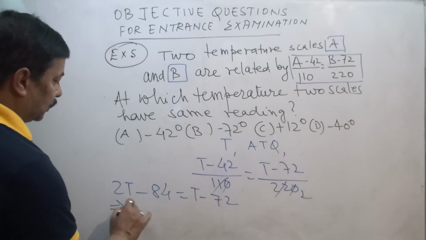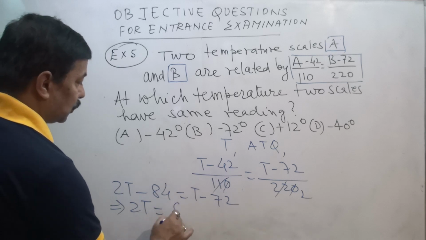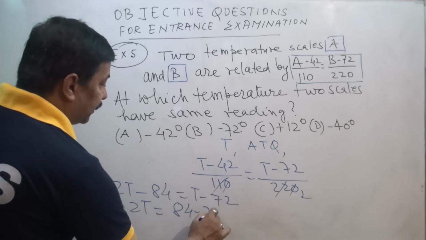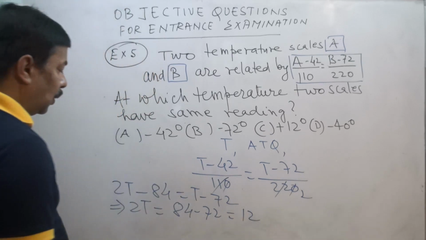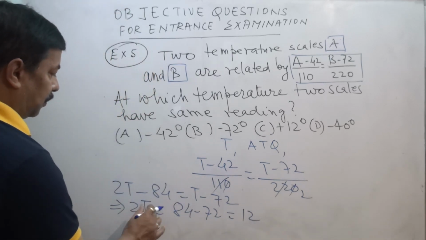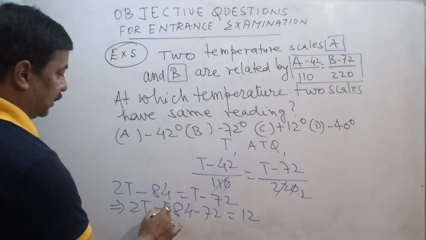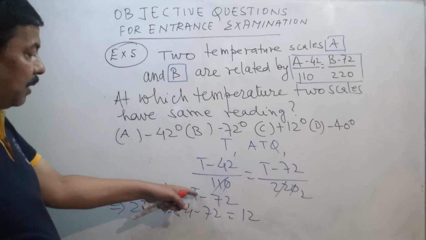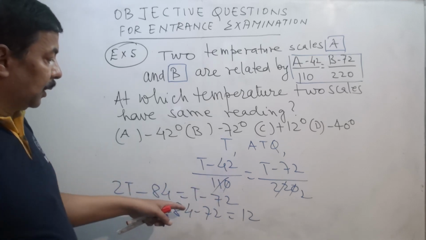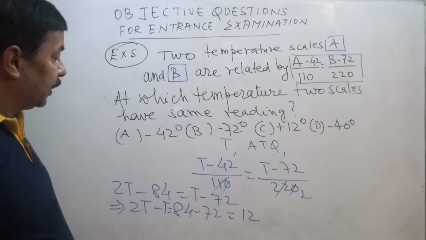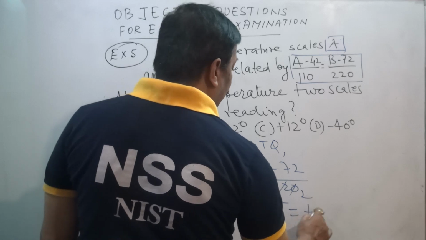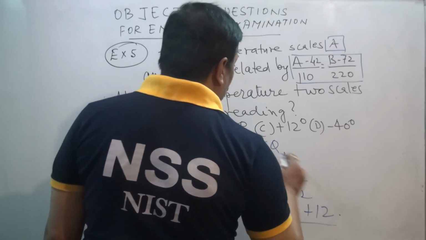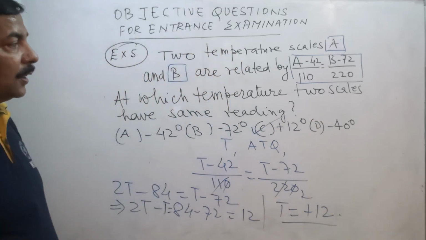So 2T minus T equals 84 minus 72, which gives 12. So the value of T that we have got is 12. This should be our right answer.